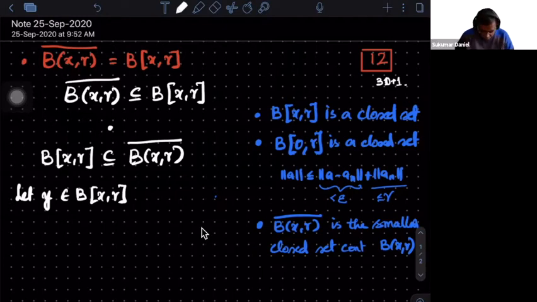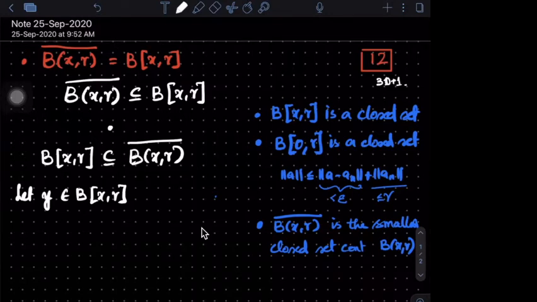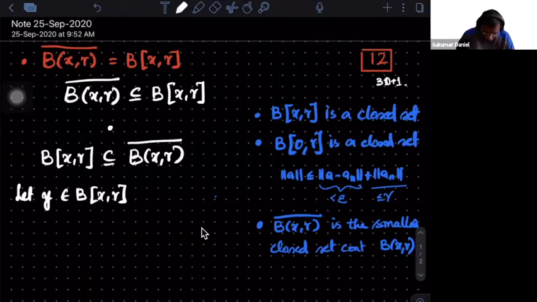What he's saying? So take a y from the left hand side, and you have to show that it is in the right hand side. So there are many ways. One way is that you get a sequence yn from Bxr which is converging to y, and that proves y is a limit point of Bxr, and hence y belongs to the closure of Bxr. That's one way that you can try, and he is using the convexity of this ball. That's one way. And there is an even more straightforward definition.